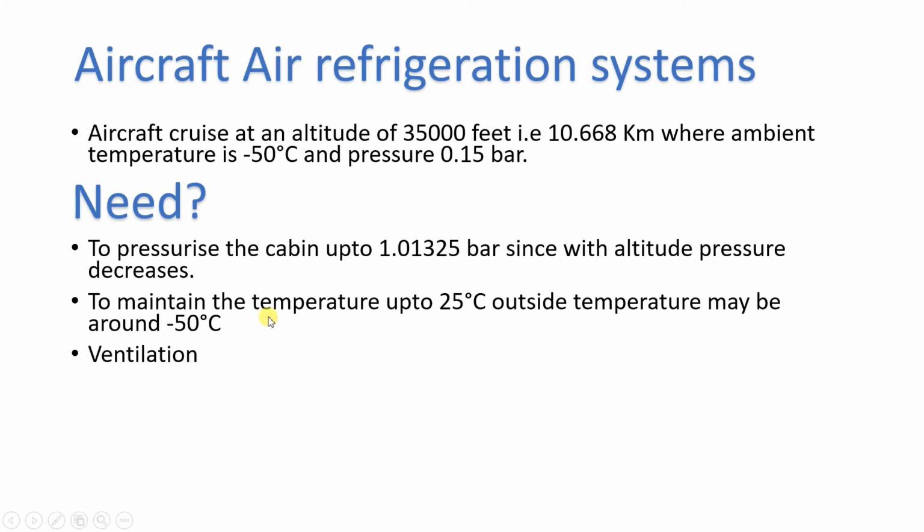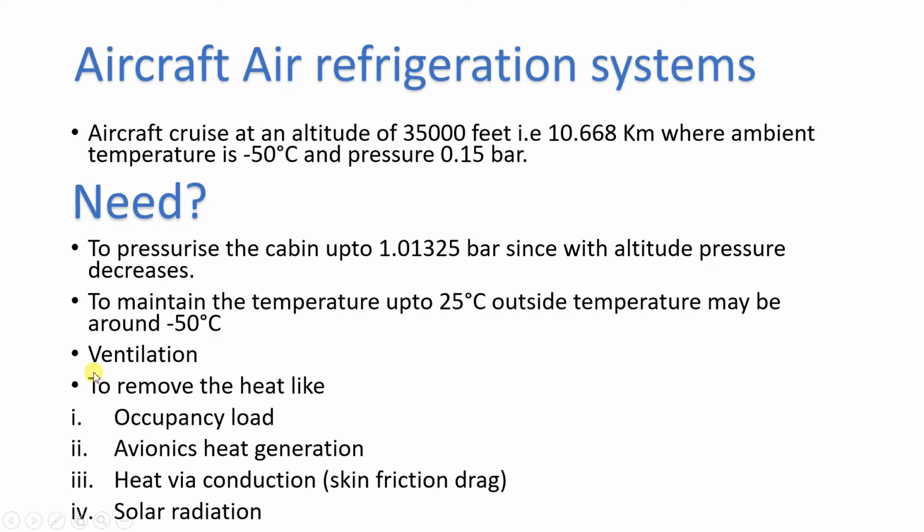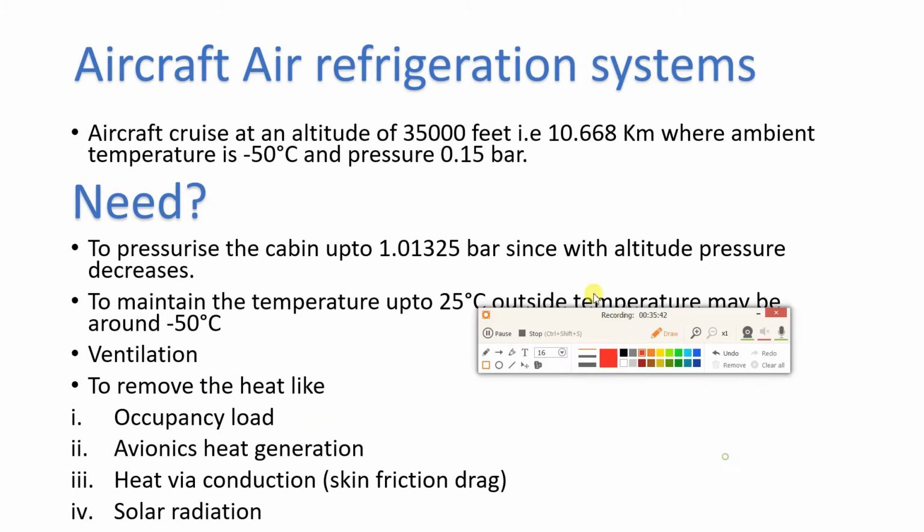The next purpose is ventilation. Passengers inside are releasing carbon dioxide and eating food inside the aircraft, so ventilation is required, otherwise there will be a foul smell inside the aircraft. And the next one is to remove heat like the occupancy load. Let's see what this occupancy load is.